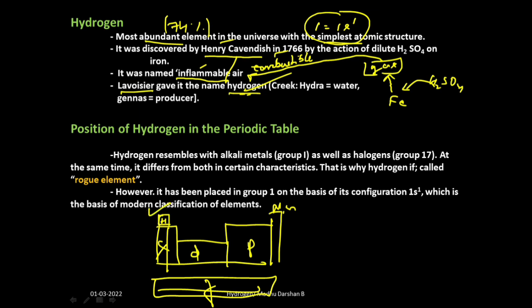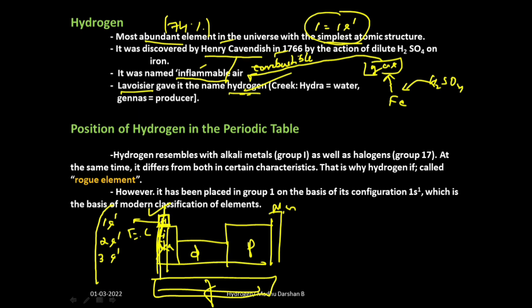Why have they kept hydrogen in this position? According to modern periodic law, all the elements present in the group will have same electronic configuration, isn't it? See, the outermost electronic configuration of hydrogen will be 1s1. Then next element is lithium. Electronic configuration of lithium is 2s1, outermost electronic configuration I am writing. Okay, and next element is sodium. Electronic configuration of sodium is 3s1. So in this way you will get the outermost electronic configuration same for all the elements in the same group.